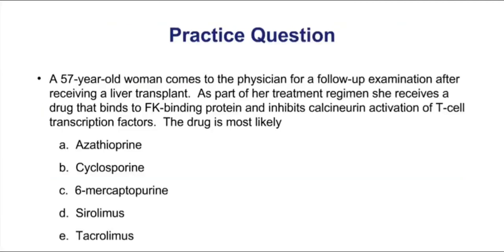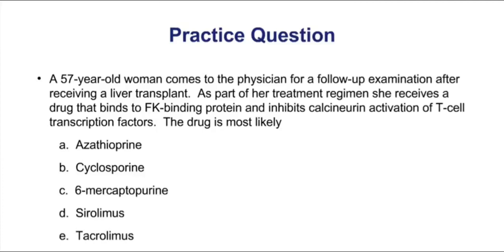Now that we've finished this section, let's do one practice question together. Pause the video, review on your own, and let's discuss. A 57-year-old woman comes to the physician for a follow-up examination after receiving a liver transplant. As part of her treatment regimen, she receives a drug that binds to FK binding protein and inhibits calcineurin activation of T cell transcription factors.